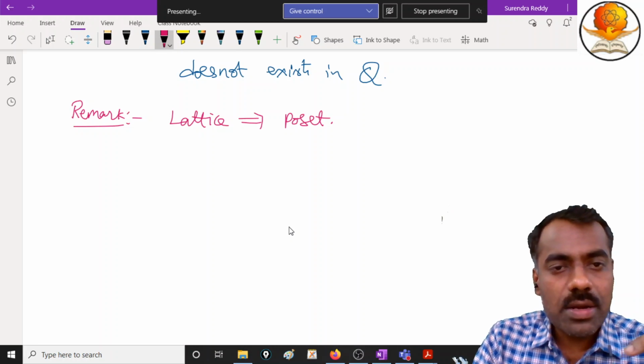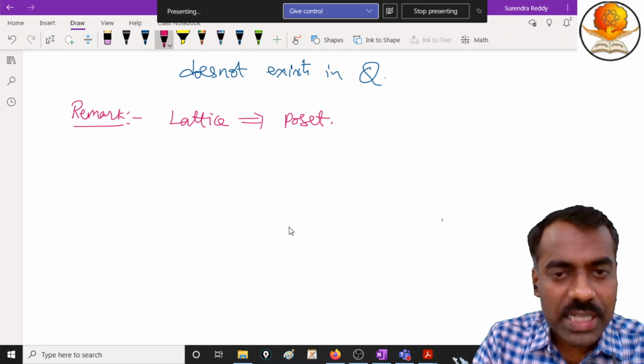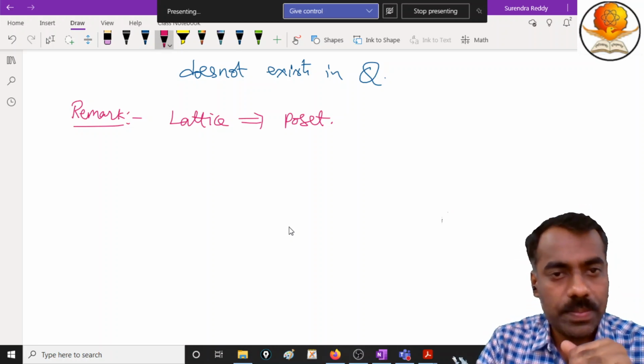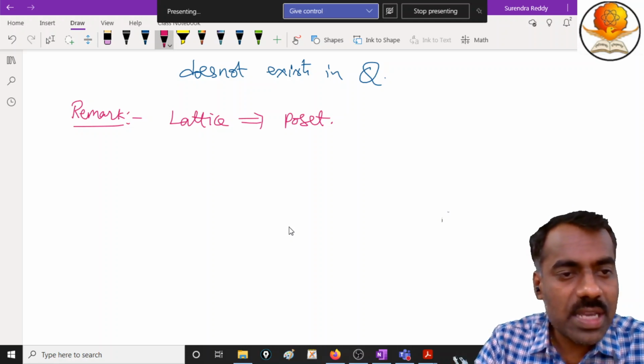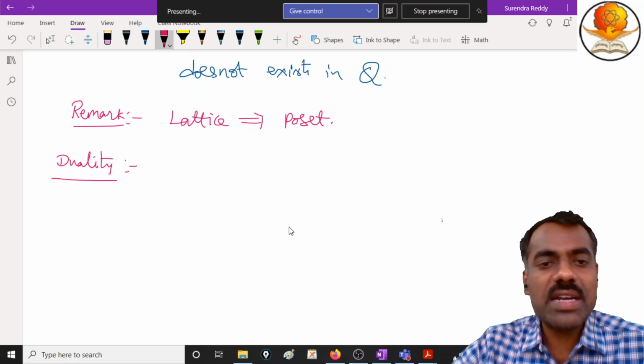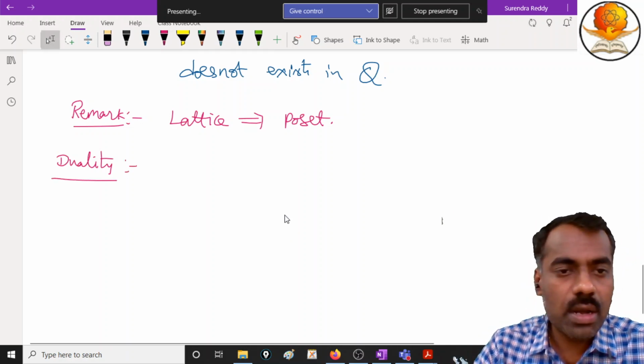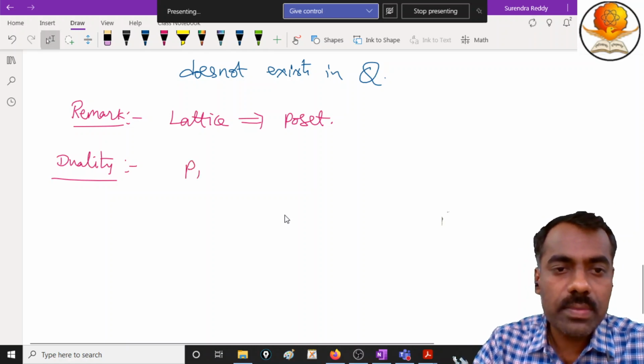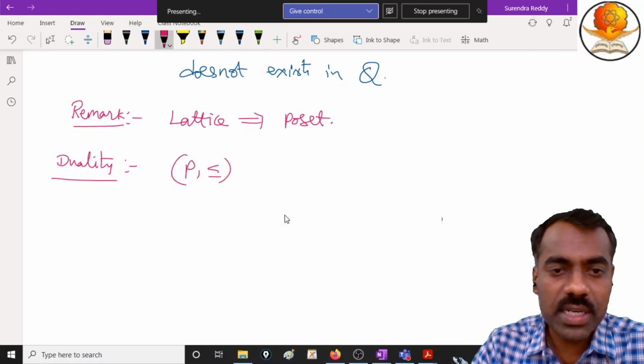Okay. Now, if you have a poset, there is something called a dual poset. So we will discuss something about duality. What is the meaning of this duality or dual poset? Start with P, a poset.